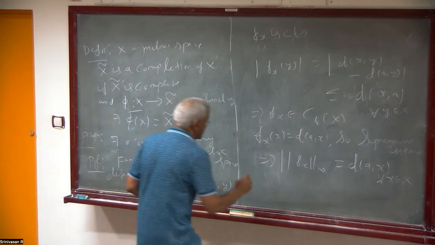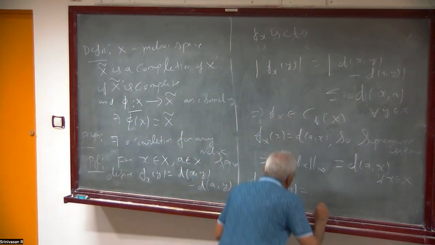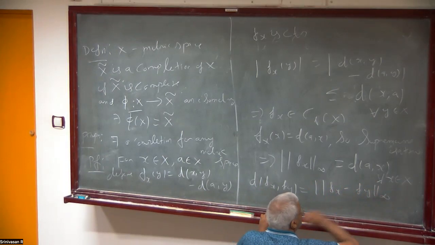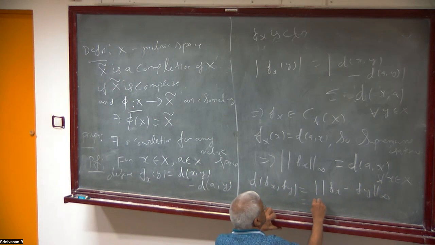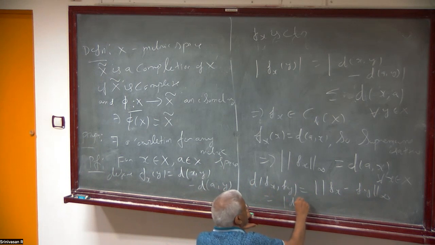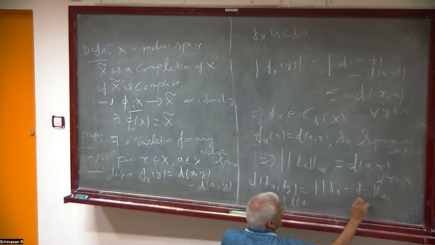But we want to consider d of f_x, f_y, which is equal to the norm of f_x minus f_y infinity. That is equal to, well, let's just write it. Four terms will be there. Let me write z, sorry, because y is a variable we want to consider.